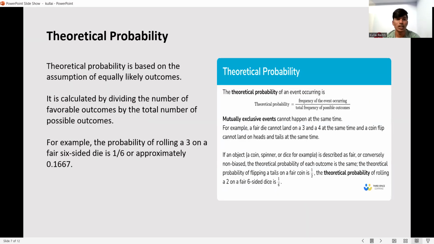Theoretical probability. Theoretical probability is based on the assumption of equally likely outcomes. It is calculated by dividing the number of favorable outcomes by the total number of possible outcomes. For example, the probability of rolling a 3 on a fair 6-sided die is 1 by 6 or approximately 0.1667.